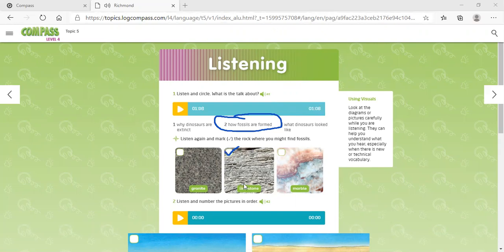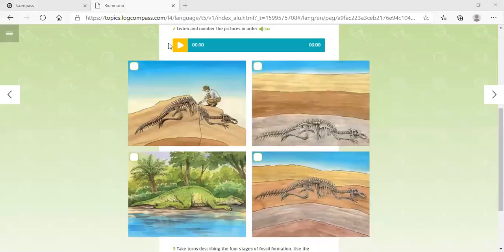Okay, so right now we know that the fossils, you can find them in the type of rock named limestone. This one, all right? That's what you have to do in this part. Now we're going to listen and number the pictures in order. Listen with the track number 42 in this part, okay? Let's listen. Track 42.